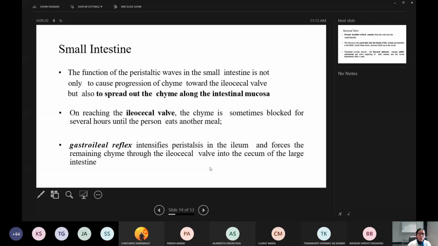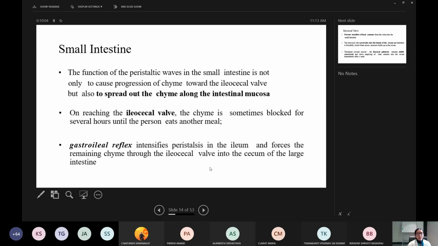On reaching the ileocecal valve, the chyme is sometimes blocked for several hours until the person eats another meal. So after the pyloric sphincter, this is one more blockage, the ileocecal valve. I will be telling this in the further slides. The chyme sometimes stops here, because the ileocecal valve is usually closed unless a strong peristaltic wave comes from behind, and only then does it open. So the chyme may stay here for several hours.